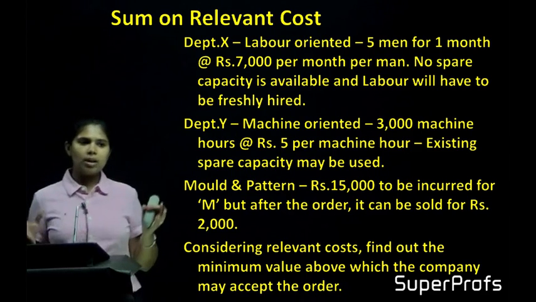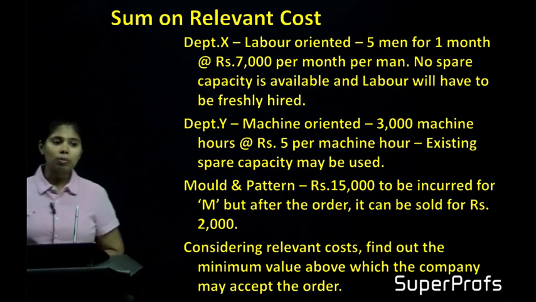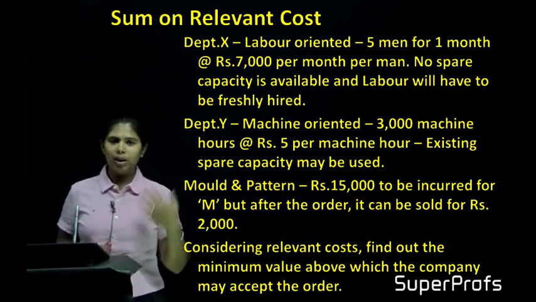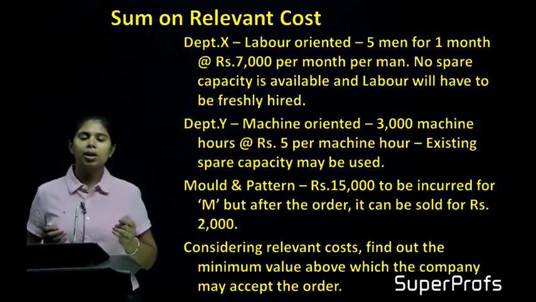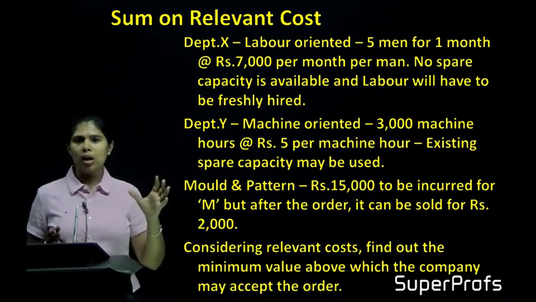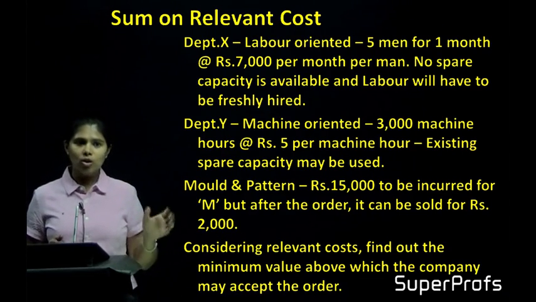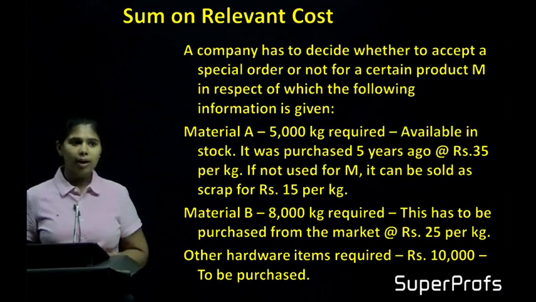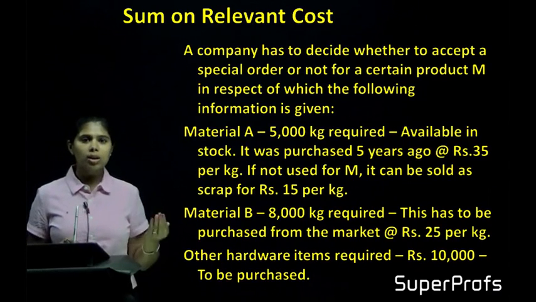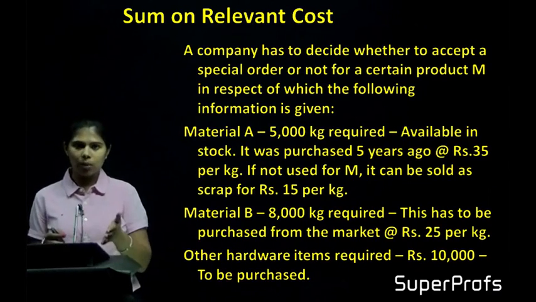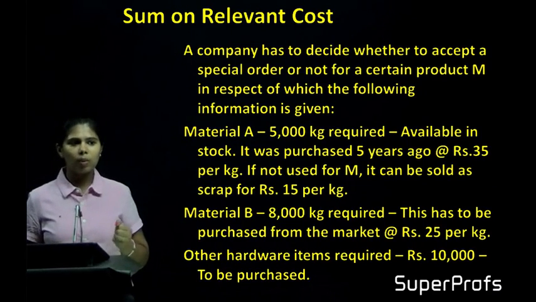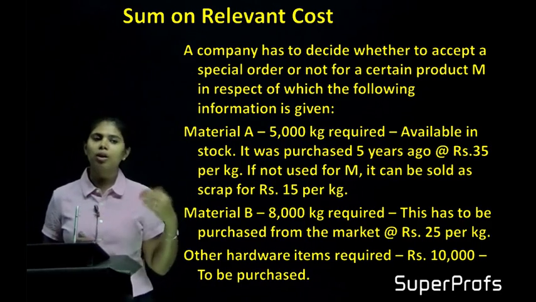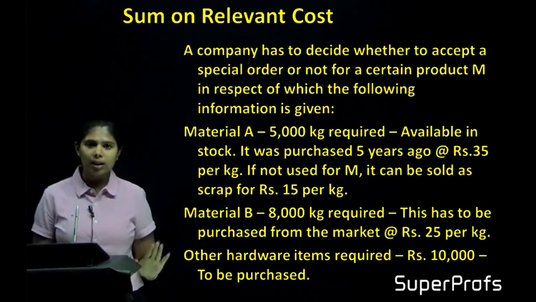I just want to discuss one thing that came to my mind while I was reading the question. When you read the question, try to break it out in your head and understand what the question is asking you to do. So this question is all about relevant cost, right? We need to understand which cost is relevant for the decision making and which is not. This particular question is on the decision making, whether I should accept the special order or not. And I have to look at the relevant cost.